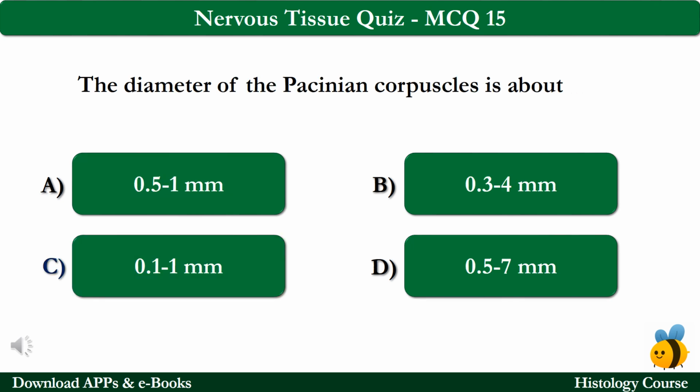MCQ number 15. The diameter of the Pacinian corpuscles is about option A 0.5 to 1 mm, option B 0.3 to 4 mm, option C 0.1 to 1 mm, and option D 0.5 to 7 mm. The correct answer is option A, which is 0.5 to 1 mm.